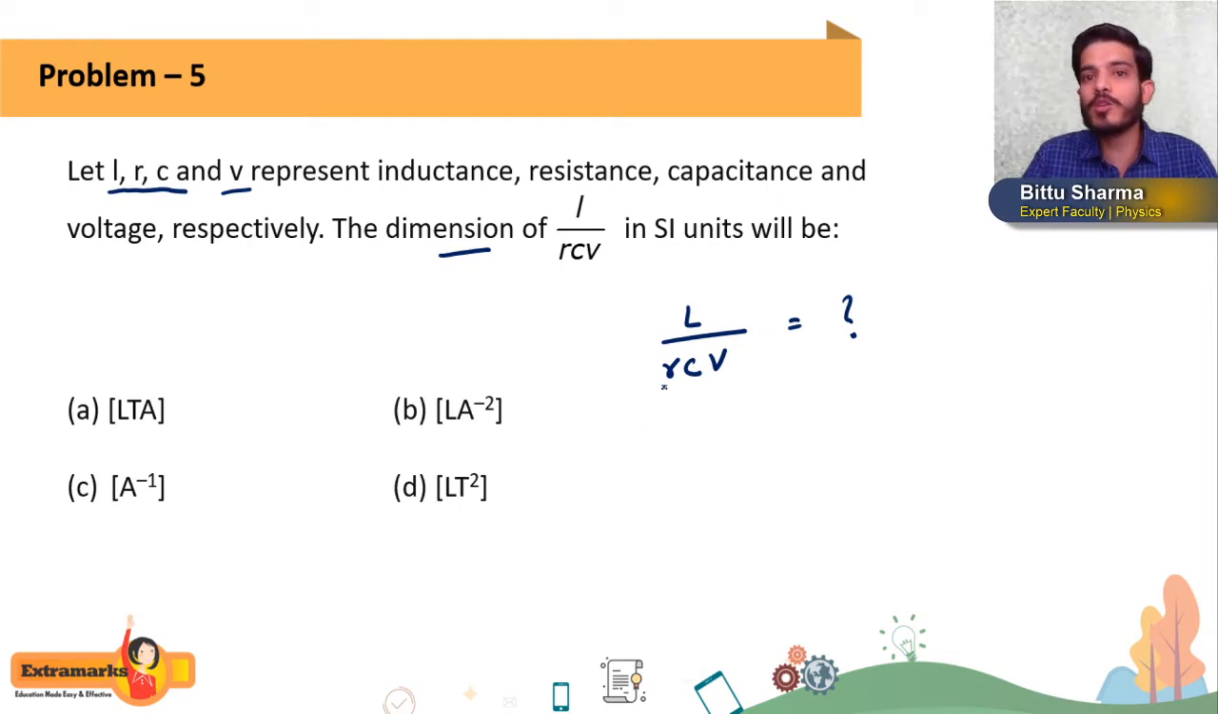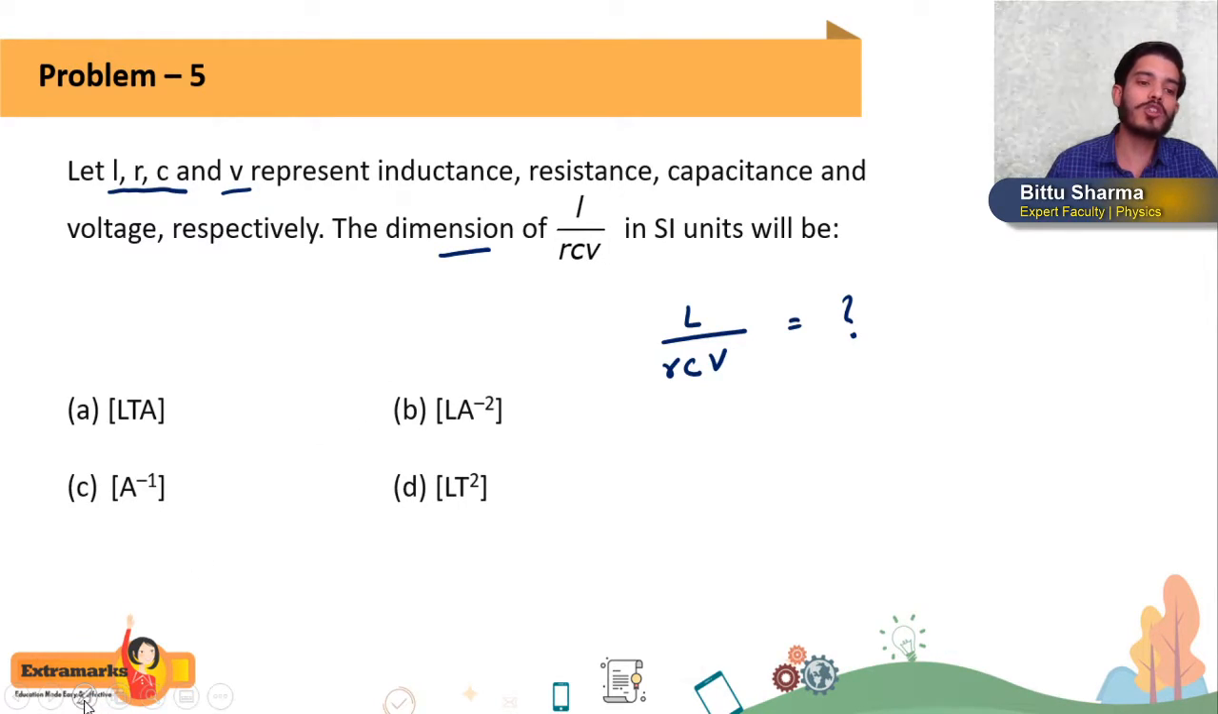So the first way to solve this question is the general way. First you write the dimension of inductance. If you don't know it, you have to first calculate the dimension of inductance by formula. Then you write the dimension of resistance, then the dimension of capacitance, then the dimension of voltage in this formula, and then you solve it. Getting or not? So students, it is going to take more time.